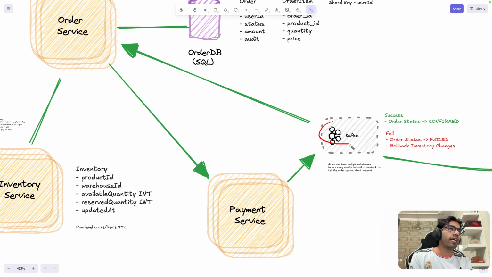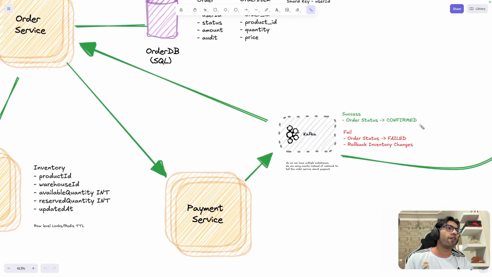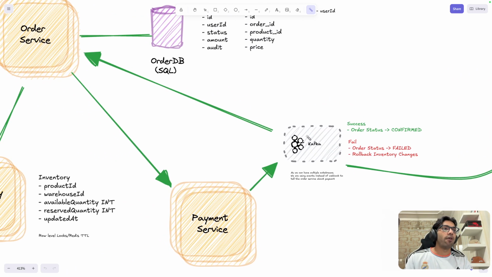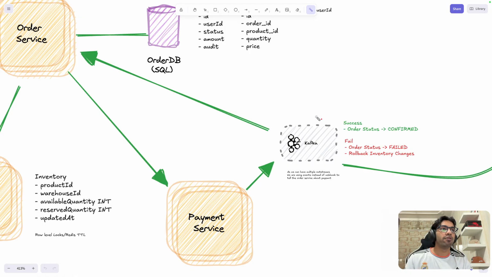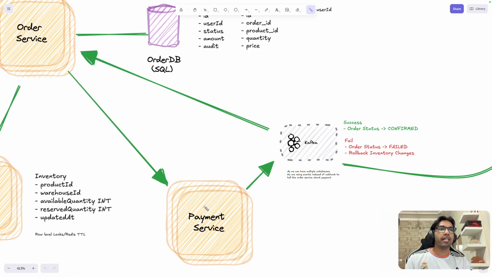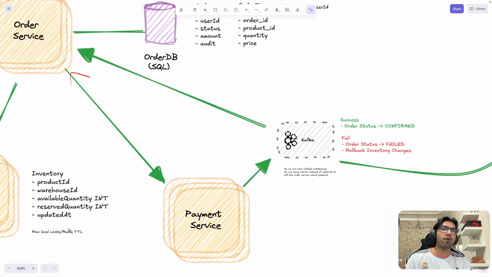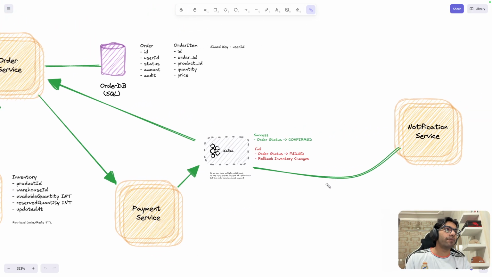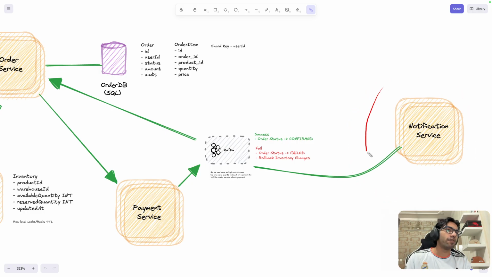And then an event is published here, and the order service will read the event, and from this we can send out the notification. That is one approach, right? Now, the question comes: why have I used Kafka here? One way could be that the payment service just returns a webhook. Why not have the payment service just return the webhook? But that's where this comes into the picture. That is the importance of this.